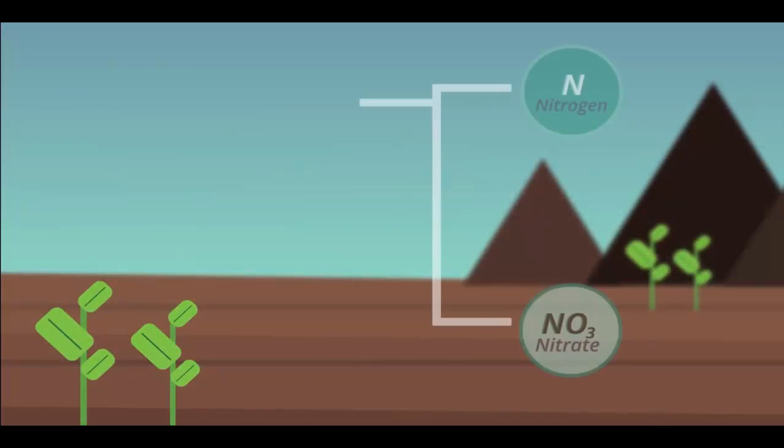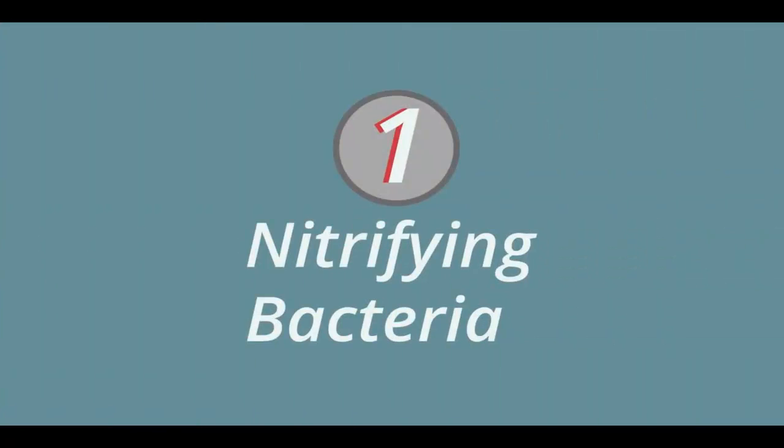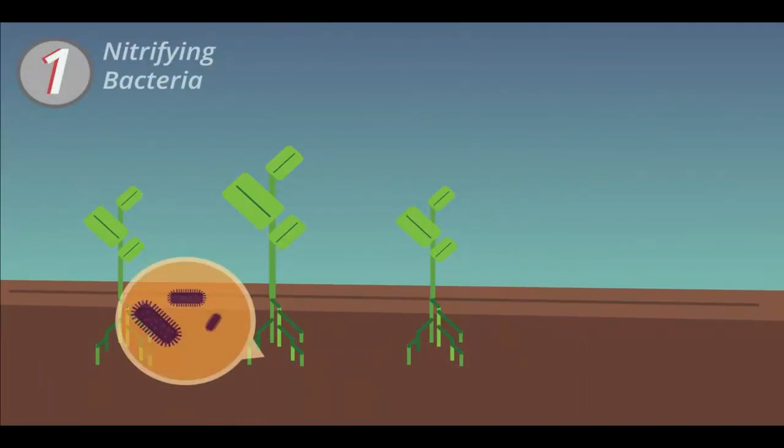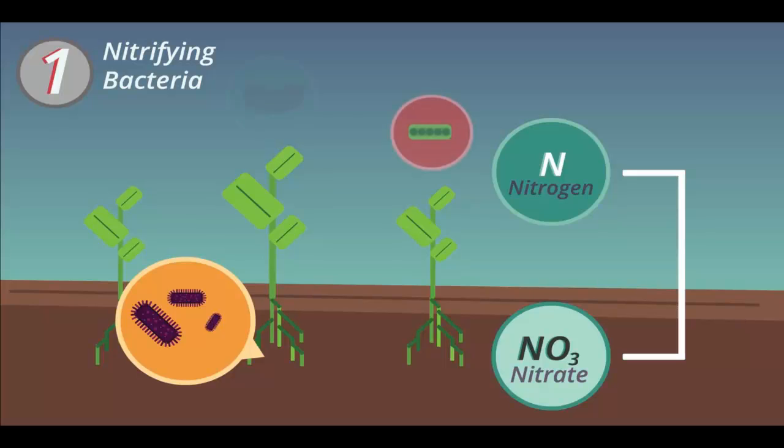The process of nitrogen in the atmosphere being turned into nitrogen in the soils is called fixing. Here are 4 different ways in which nitrogen fixing occurs naturally. Firstly, nitrogen fixing bacteria in the soil turns nitrogen from the air into nitrates, which the plants can then absorb. Some plants, such as the legume family, which includes peas, beans and clover, have these nitrogen fixing bacteria in their